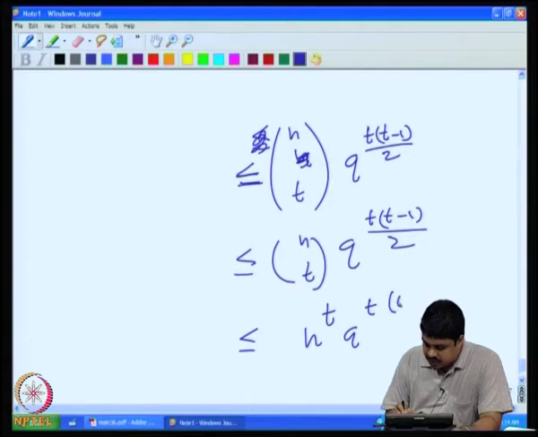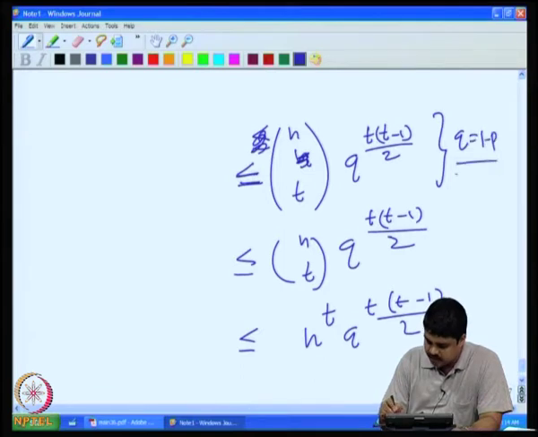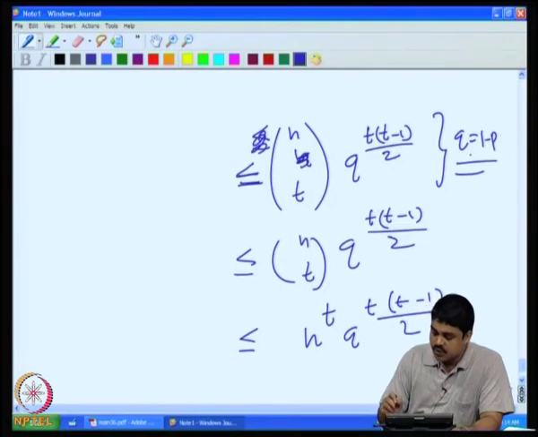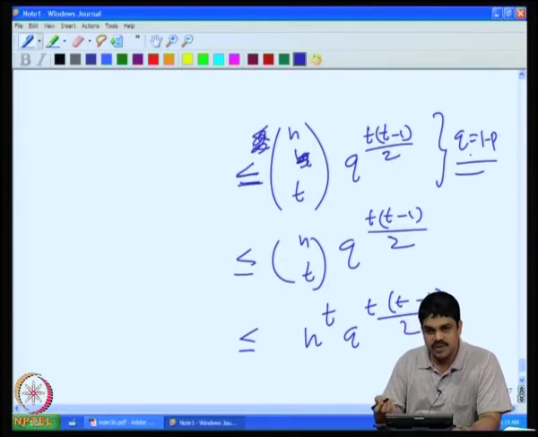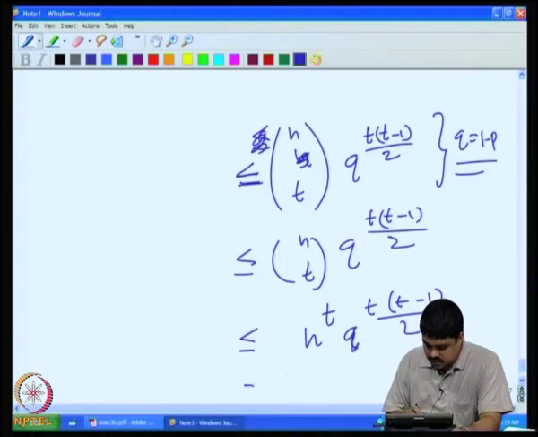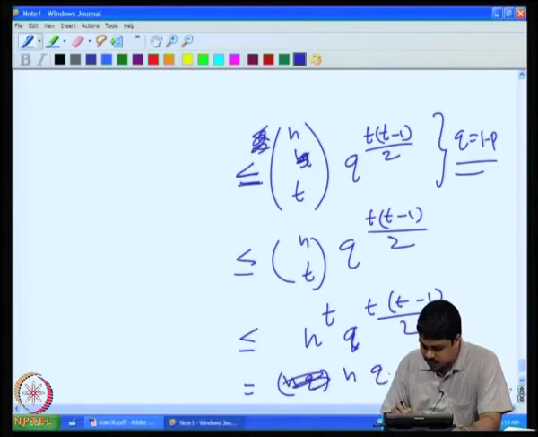What is q? q is equal to 1 minus p here, because p is the probability of an edge to occur, and q is the probability that the edge will not occur. This you can write as n into q raised to t minus 1 by 2, whole power t.